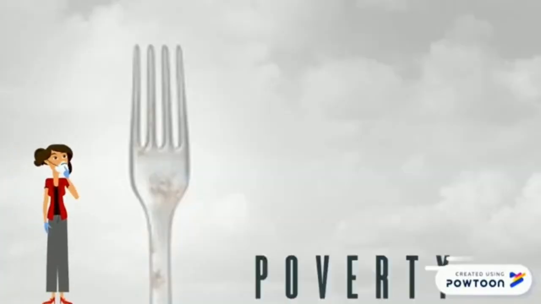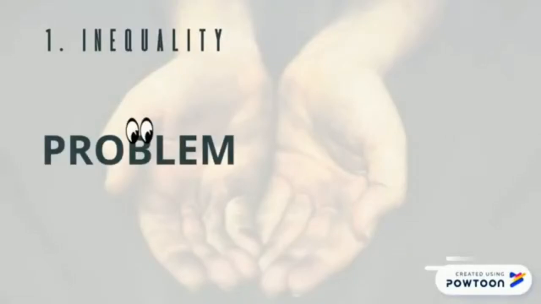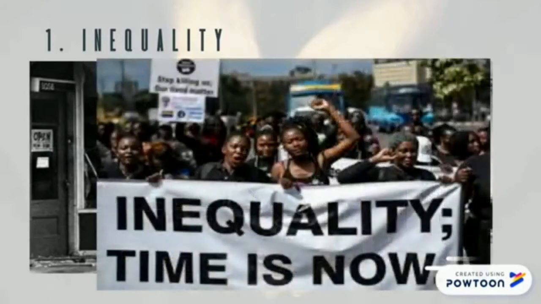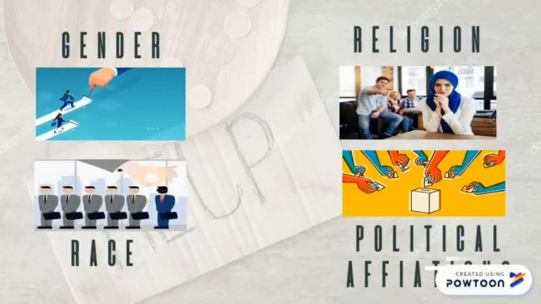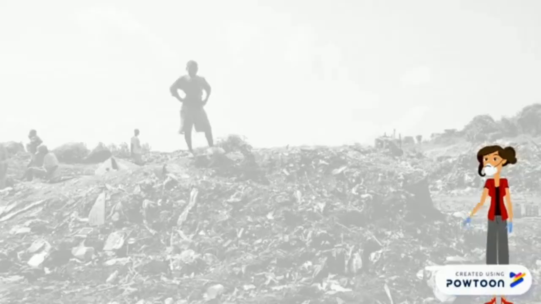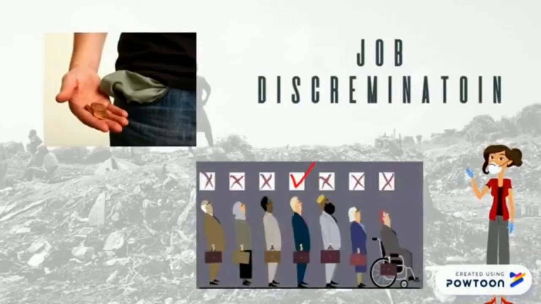There are many reasons that cause poverty throughout the world. In this video, I'm going to walk you through some of them. So the first cause we have here is inequality. Inequality and discrimination is one of the biggest problems that we have faced and we are still facing till now. Inequality could be because of race, religion, gender, political affiliation, or any other factor that people would consider as quote-unquote not normal. People have faced a hard time getting a well-paid job because of discrimination.